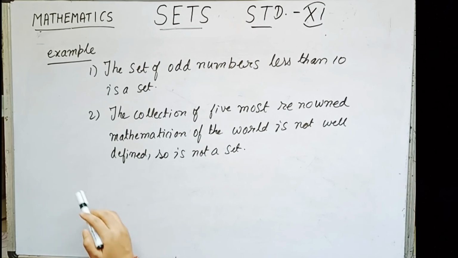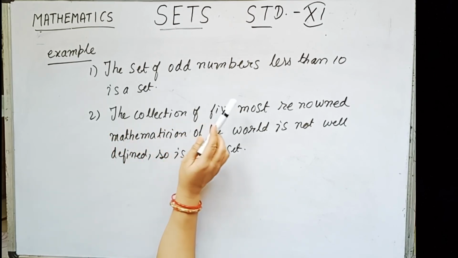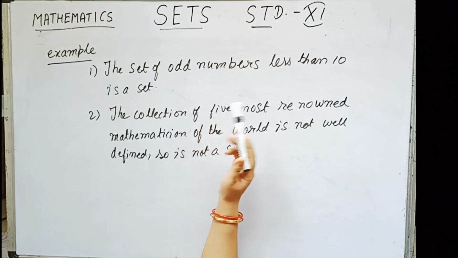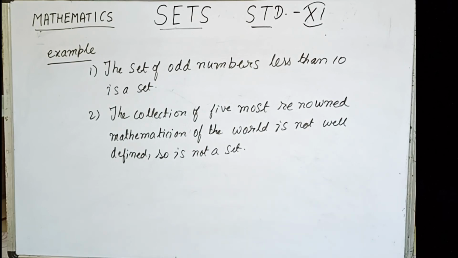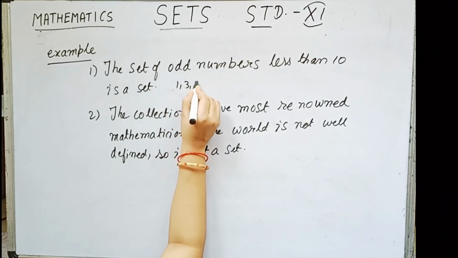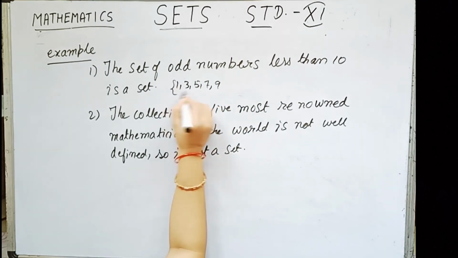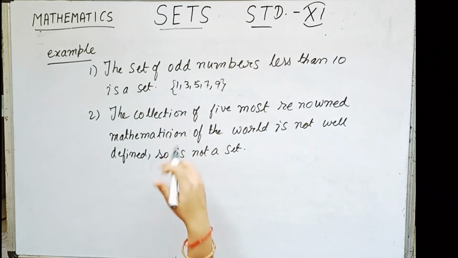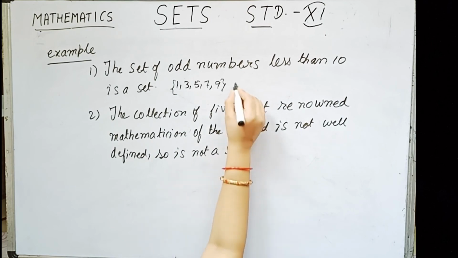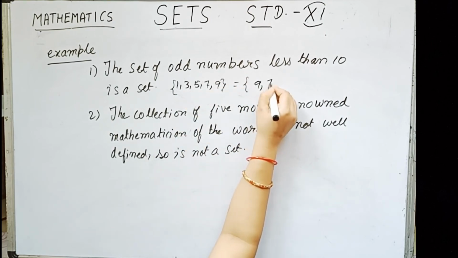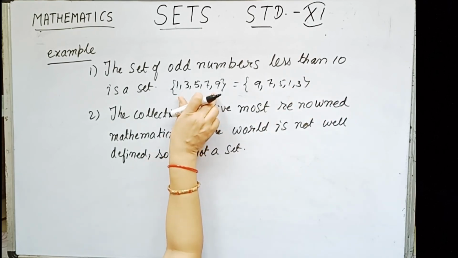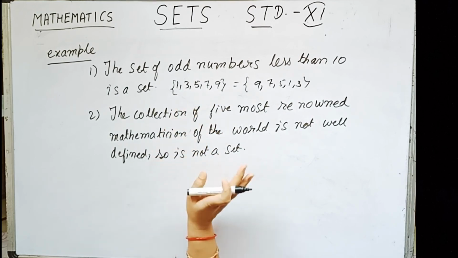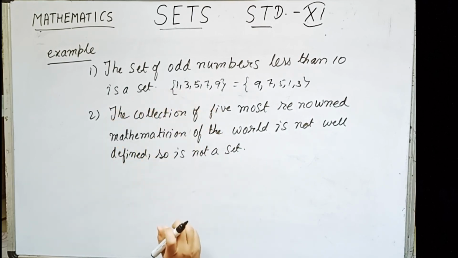The first example, let us take the set of odd numbers less than 10. If I ask anyone to tell me the set of odd numbers less than 10, every answer will be 1, 3, 5, 7 and 9. The answer will not vary. Even the order may vary, as 9, 7, 5, 1, 3 or any other order, but the elements of the set will be the same throughout. So it is well defined and hence it is a set.